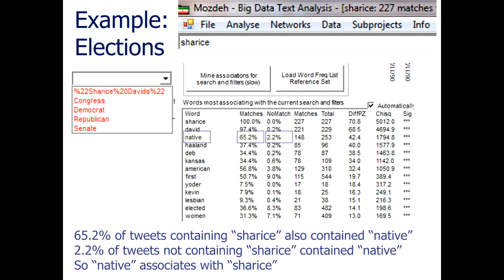In the matches column, it reports 65.2%. What does that mean? It means 65.2% of the tweets mentioning the word Sharice also contain the word native. In the no match column, 2.2% means that of the other election tweets, only 2.2% of them contained the word native. So there's a very strong association of the word native with Sharice.